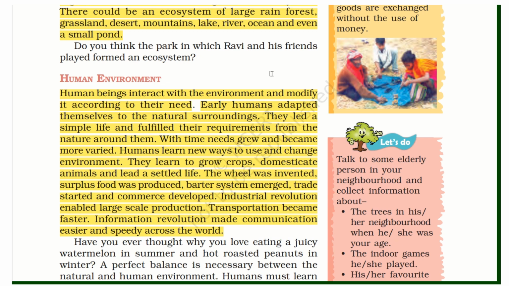They learned to grow crops, domesticate animals, and lead a settled life. The wheel was invented and surplus food was produced. The barter system emerged, trade started, and commerce developed. Later, the industrial revolution enabled large-scale production, transportation became faster, and the information revolution made communication easier and speedy across the world. This is how the human environment developed.